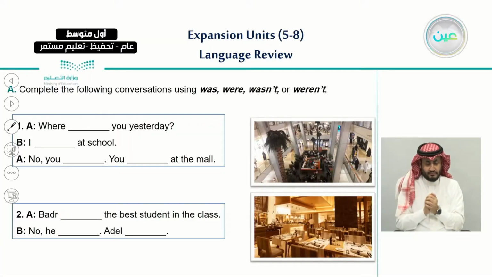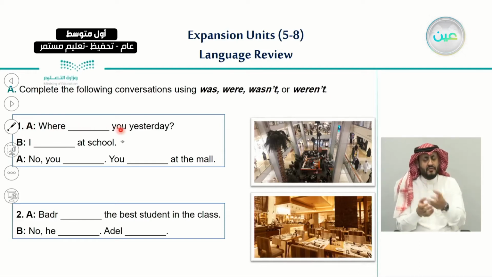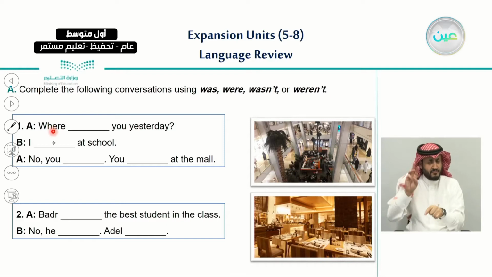So let's begin with number one. Here we have two parties. The first one, A, says, where blank you yesterday? Here we need to choose either was or were.